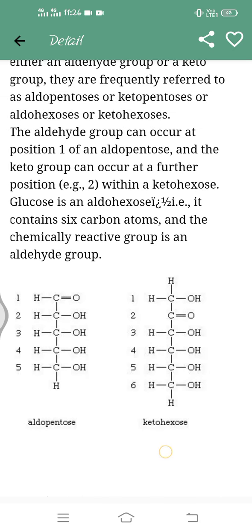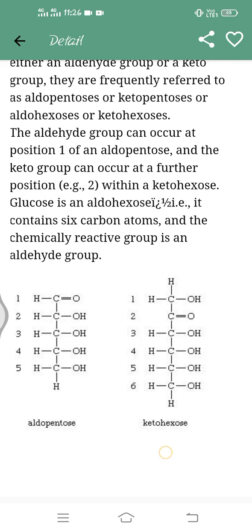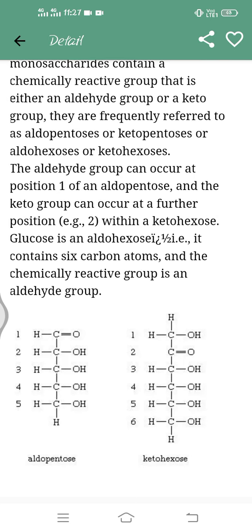There are also aldopentoses and ketohexoses. Aldopentoses have 5 carbon atoms, and the first carbon atom contains the carbon-oxygen double bond, and the other 4 carbon atoms each carry a single hydroxyl group. In ketohexoses, the carbon-oxygen double bond is present on the second carbon, and the other five carbon atoms have hydroxyl groups.